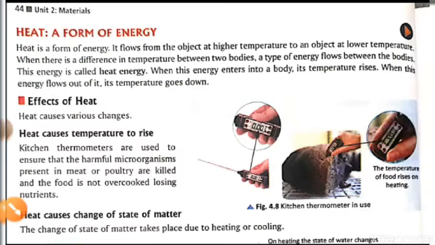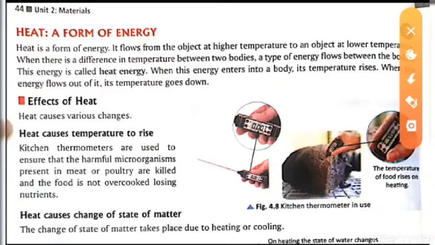Now we are having the effect of it. Now we are going to see what the effects of heat are, what the things are that heat can change. So here it is written, heat causes various changes, a lot of changes that we are going to see. So the first topic is, heat causes a rise in temperature.